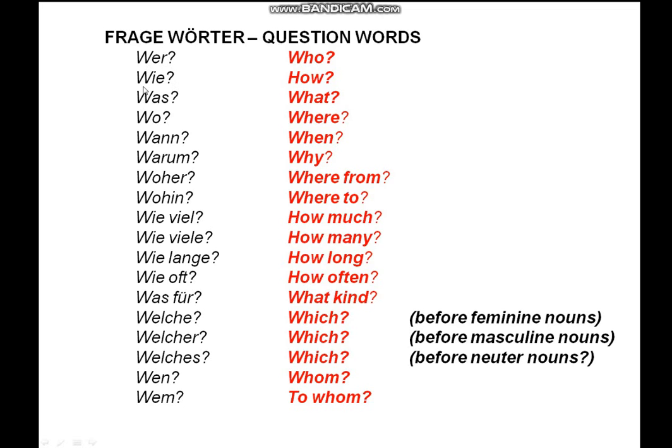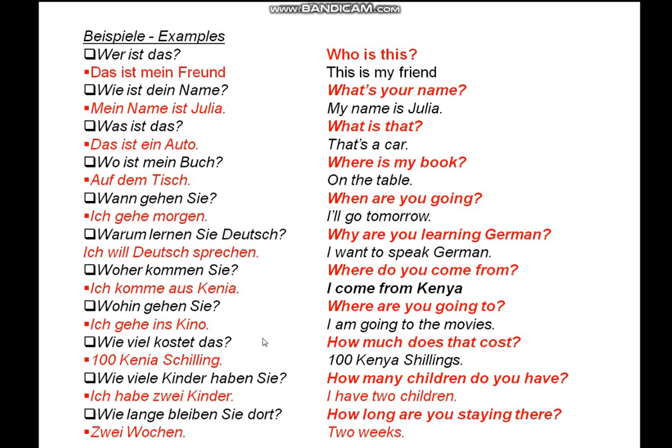Wer, wie, was, wo, wann, warum, woher, wohin, wie viel, wie viele, wie lange, wie oft, was für, welche, welcher, welches, wen, wem. Correct.